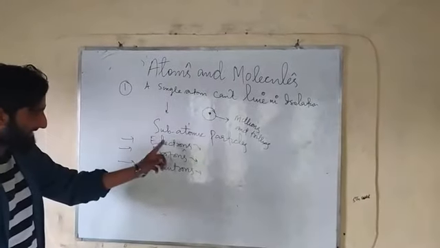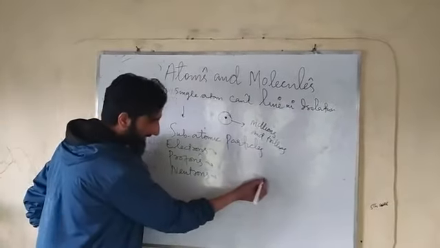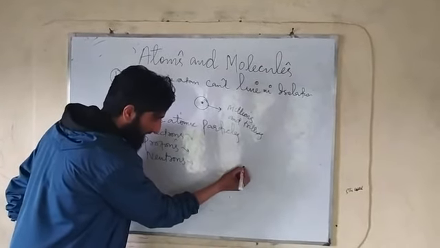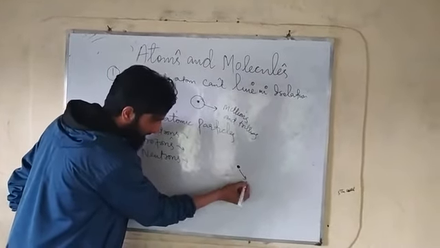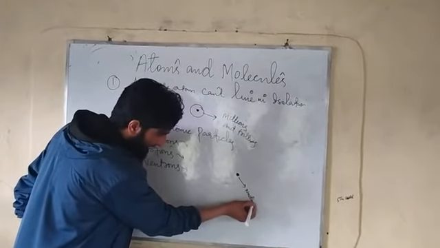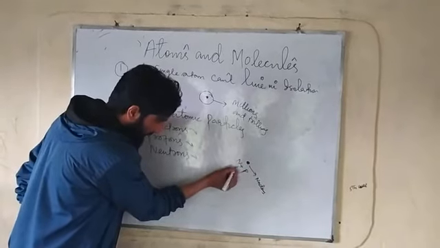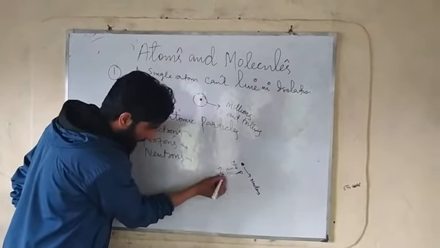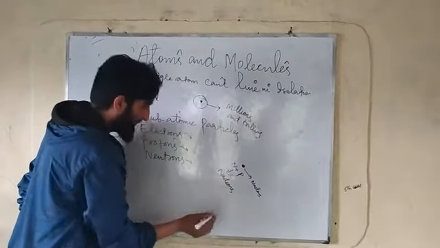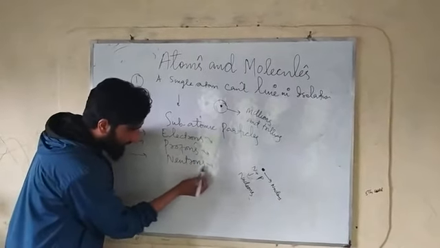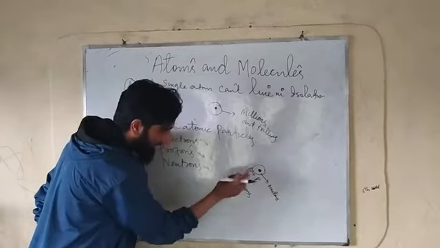As far as these electrons are concerned, they always revolve around the nucleus. For example, this is the nucleus of an atom. And this nucleus contains neutrons plus protons. They are also called nucleons. These protons and neutrons are embedded in the atomic nucleus.